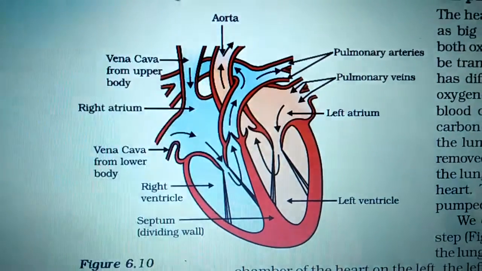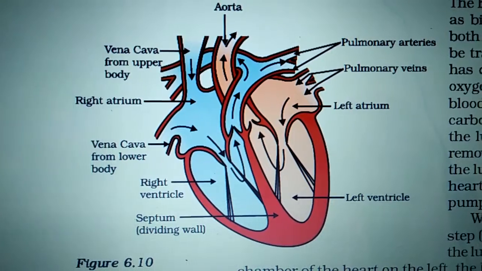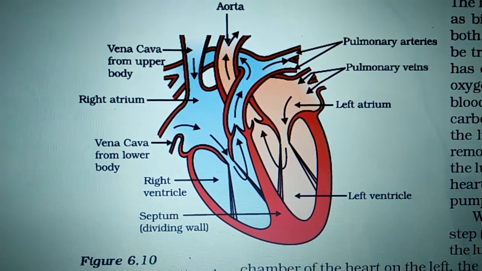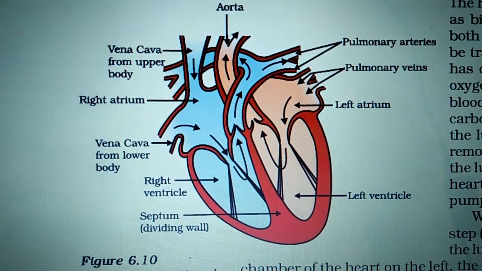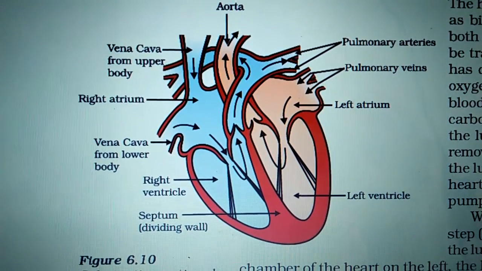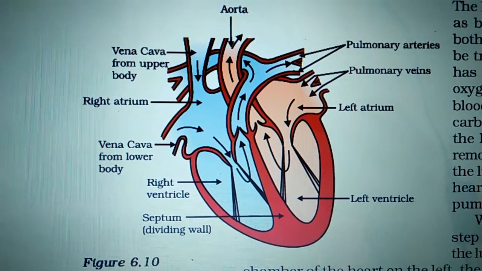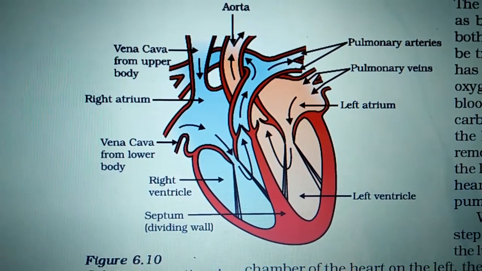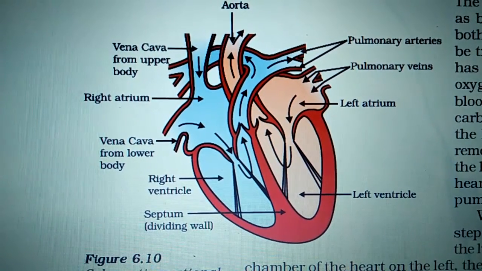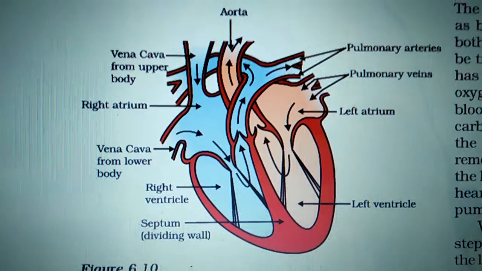Pulmonary means these arteries and veins connect the lungs to the heart. There is a connection between lungs and heart by means of the pulmonary artery and pulmonary veins, and both have the opposite condition. All other arteries are oxygenated, but the pulmonary artery is deoxygenated. All other veins are deoxygenated, but the pulmonary vein has oxygenated blood.